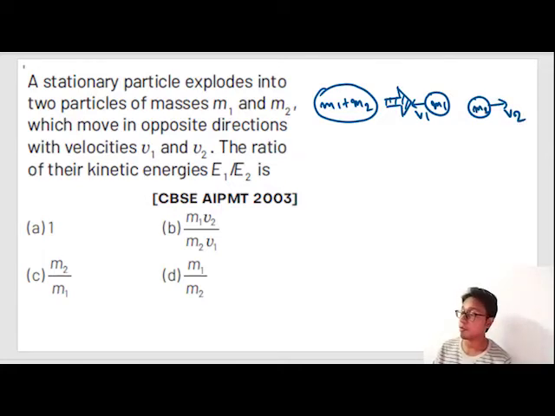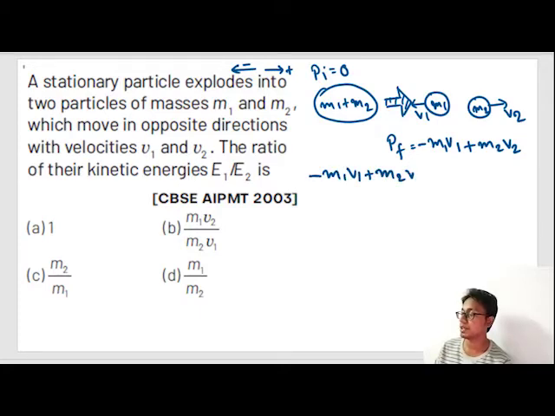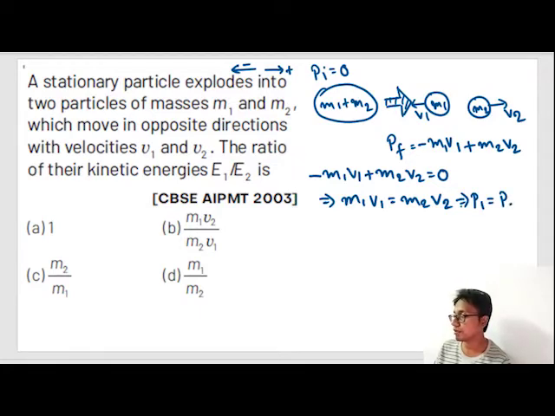Now from conservation of momentum, initial momentum is equal to 0, because this mass was not moving. Final momentum is minus m1 v1 plus m2 v2. Why minus? Because momentum is a vector quantity: if this side is plus, this side is minus. So final momentum equals initial momentum, or minus m1 v1 plus m2 v2 is equal to 0. We can say that m1 v1 is equal to m2 v2, or the momentum of body 1 is equal to the momentum of body 2.